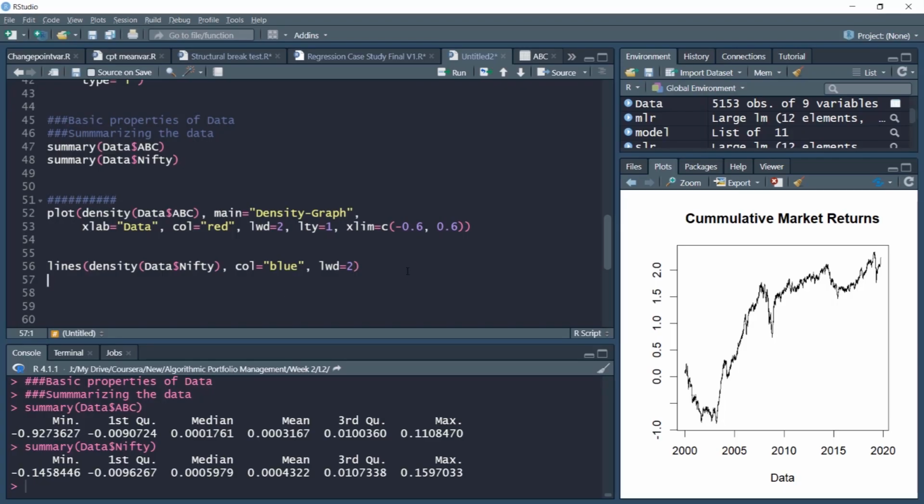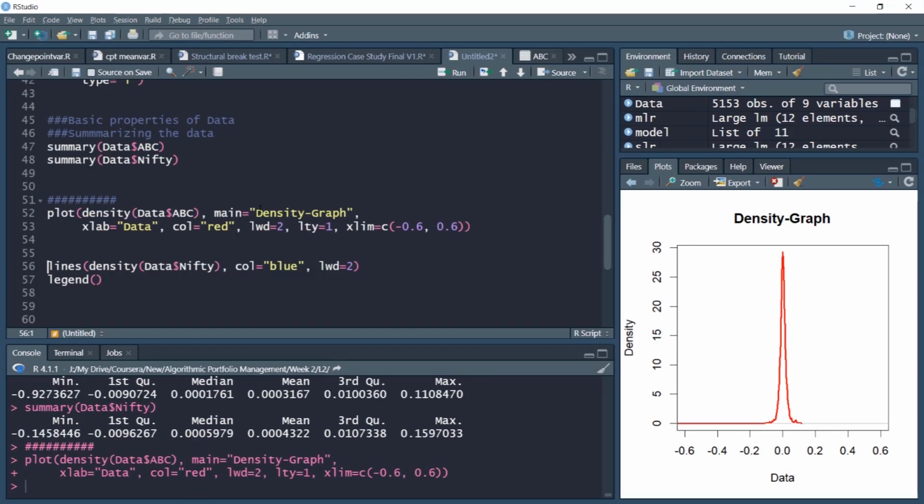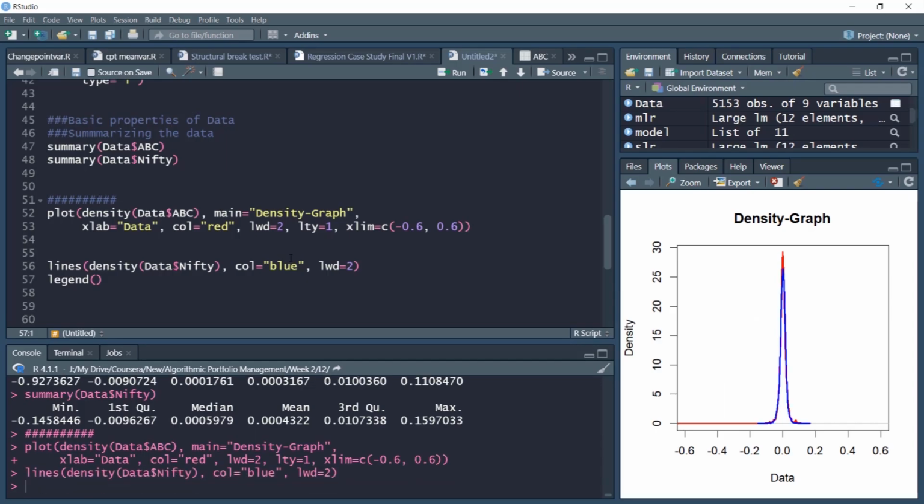Then I would like to add a nice legend on one side. So in order to check this, first let me plot this. Okay, so this is my plot of ABC return, then my density plot. In blue we have Nifty. Now there's some empty space on probably the top left, so I'll use that space to put my legend here. So top left, and I'll use C,